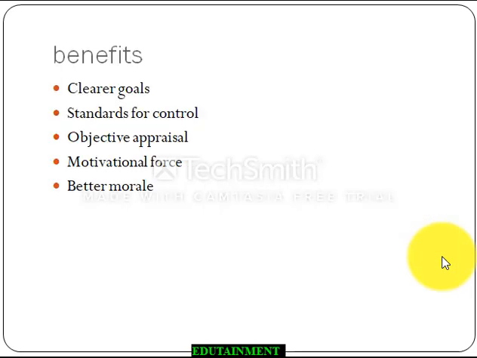So you are very clear with the benefits now, I am sure. Clearer goals, standards for control, objective appraisal, motivational force and better morale. These are self-explanatory. We have done it previously. So I am sure you have understood this.